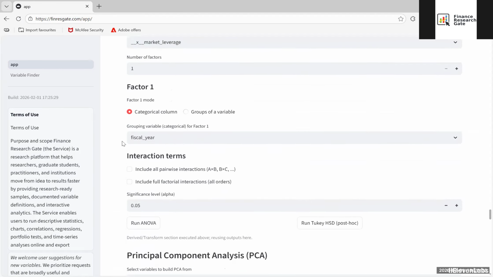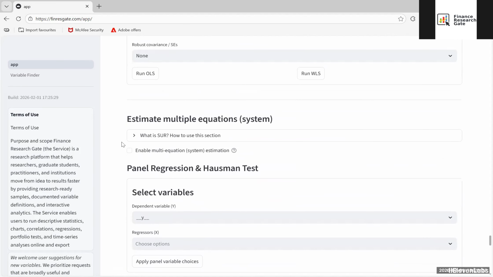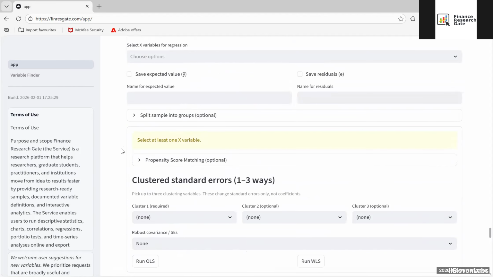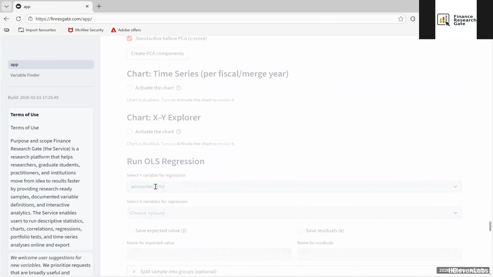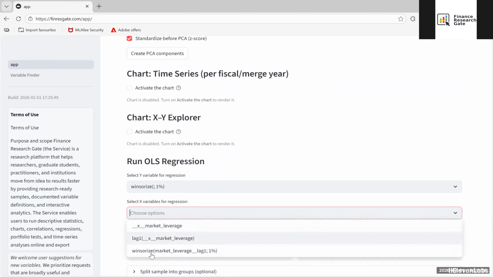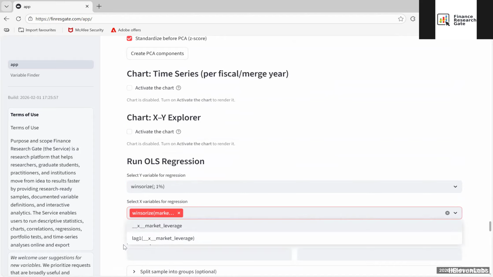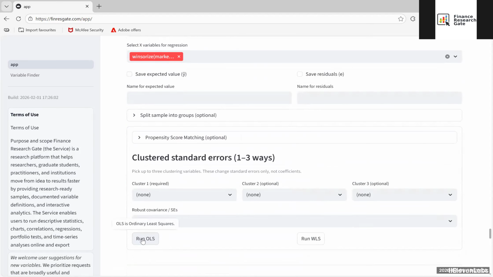Following that, our next step will be to conduct an analysis of the quantile regression. Now, before I proceed with that, let's take a moment to examine the OLS regression. We'll do this specifically to compare and highlight the key differences between the standard OLS approach and the quantile regression method. For this analysis, we'll be using the Winsorized Y variable, and for our independent variable, which we'll denote as X, we're going to select the Winsorized lagged market leverage. Once that's done, we'll then proceed to execute our ordinary least squares regression analysis.